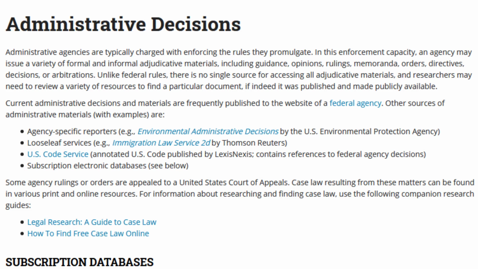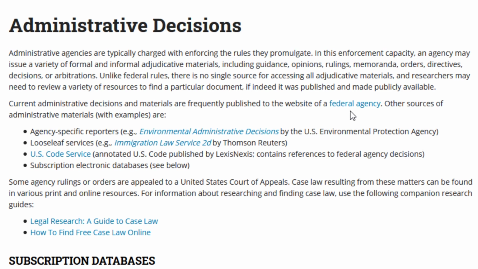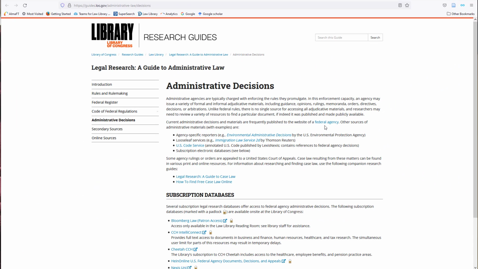Second, where can you get these materials? Unfortunately, as the guide notes, there is no single source for accessing all adjudicative materials, and researchers may need to review a variety of resources to find a particular document, if indeed it was published and made publicly available. The guide shares some ways you might be able to find administrative decisions. Because we are focusing on free options, we will look at the websites of federal agencies.